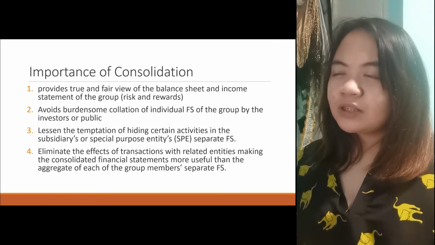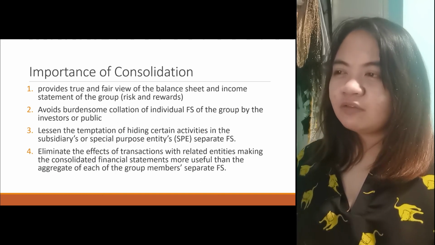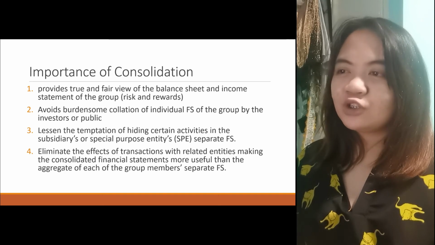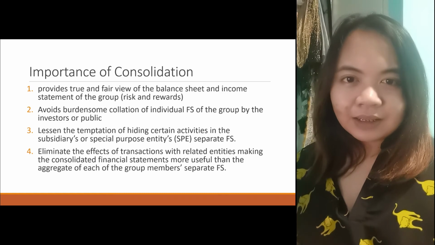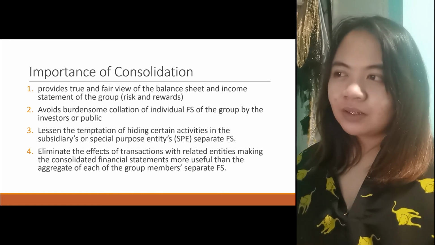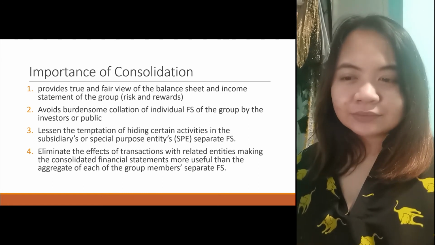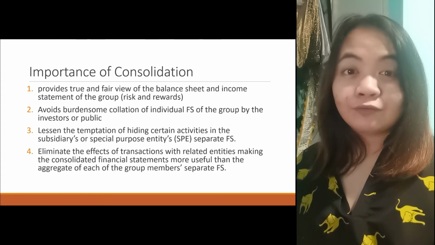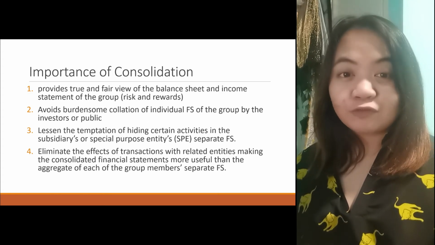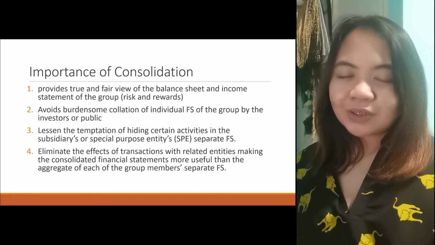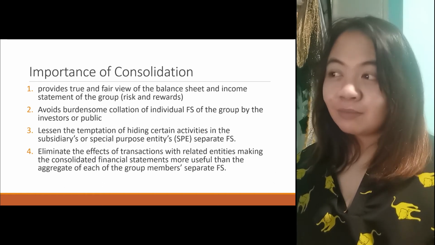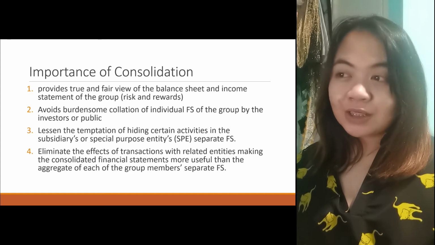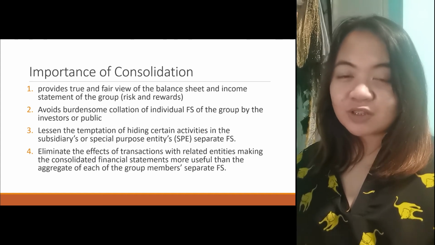Importance of consolidation: it provides a true and fair view of the balance sheet and income statement of the group. So it shows all the assets, liabilities, and equity of the group, even the profits and the performance. The investor sees, as a group, the risks and rewards. Second, it avoids burdensome collation of individual FS of the group by the investors or public.